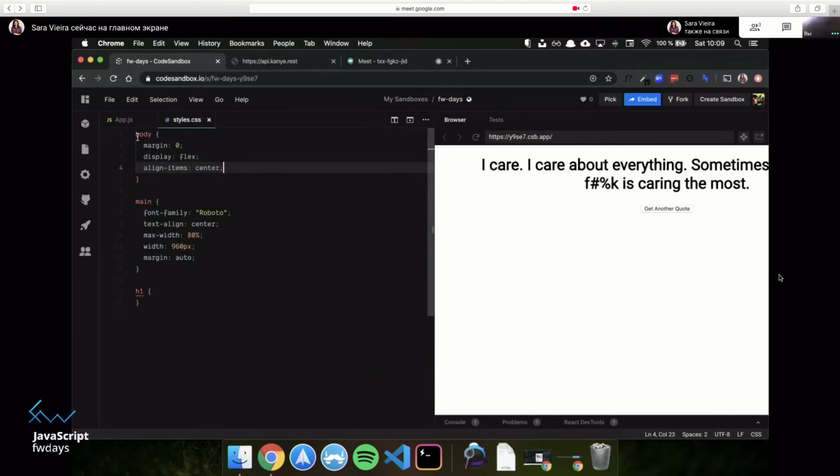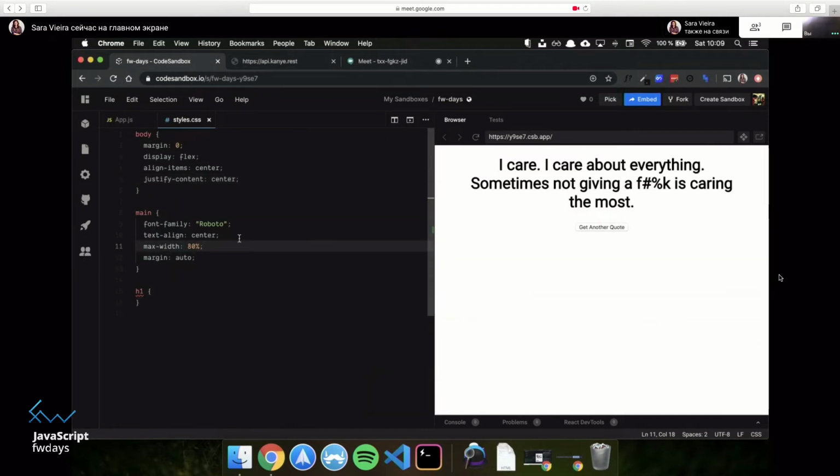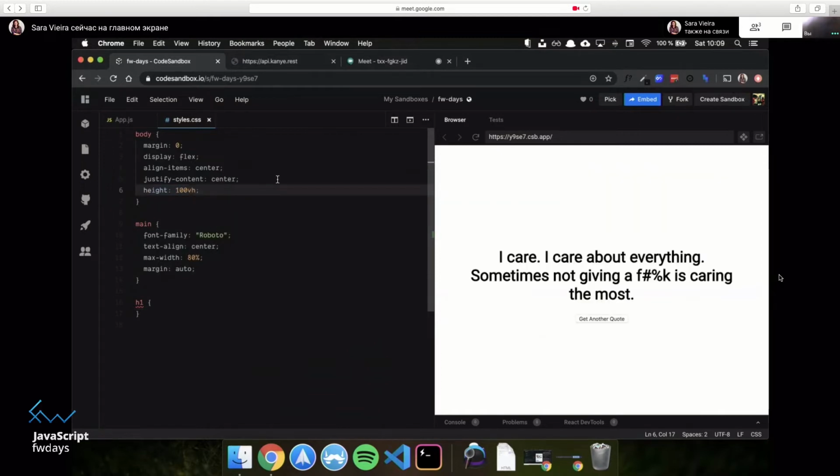And justify content. Apparently that C is not working. Justify content center. And since we only have a main, I can remove this. And now it's aligned, and I'm going to give it a height of 100 VH, which basically means 100. VH means it's like the height of in height, basically. I forgot what V means, but H means height, so that's nice. Margin 0, let me add a padding of 0 to this as well.